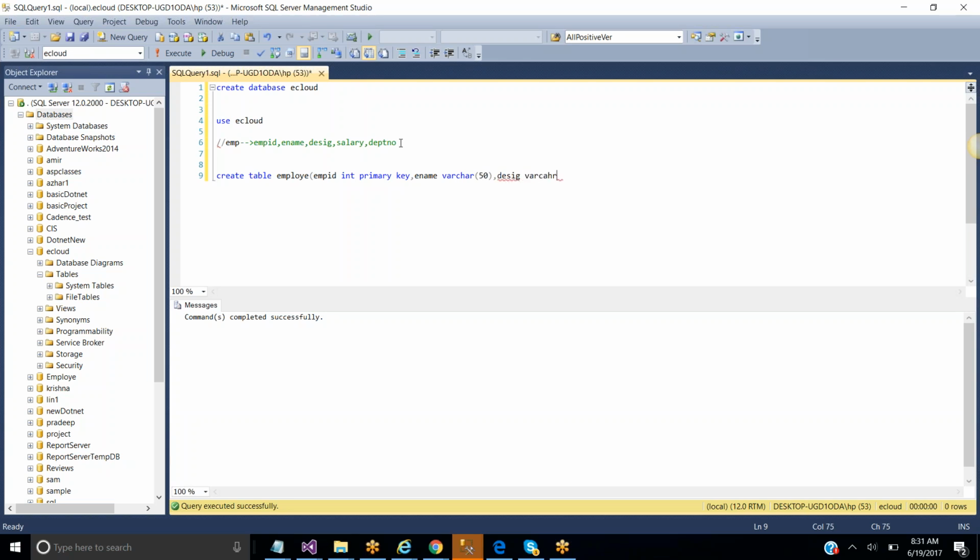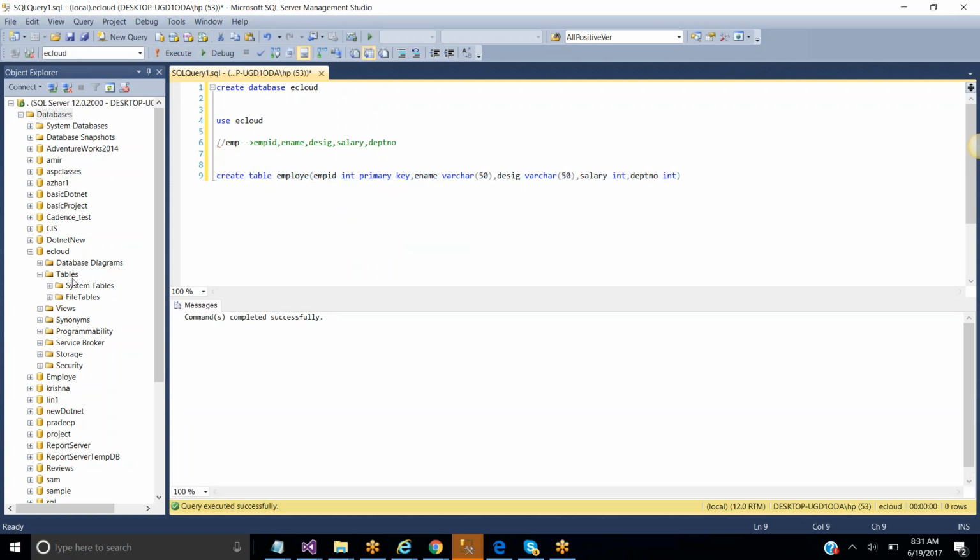Varchar 50 in the sense it will take 50 characters. Okay, clear, all of you? Varchar 50 in the sense it will take 50 characters. And finally I'm taking two more columns. The salary is integer and department number is also integer. Clear, all of you? I'm selecting this, and I'm trying to run this.